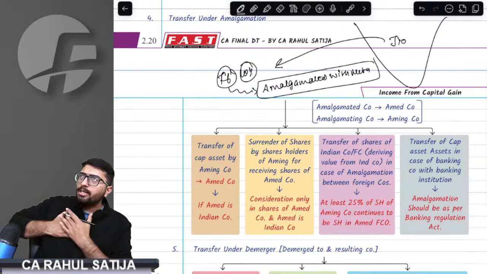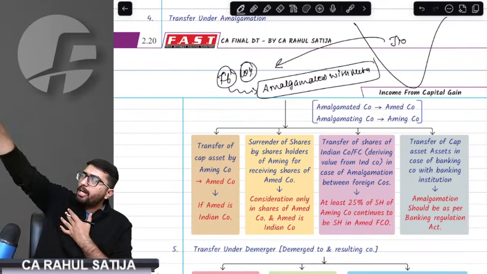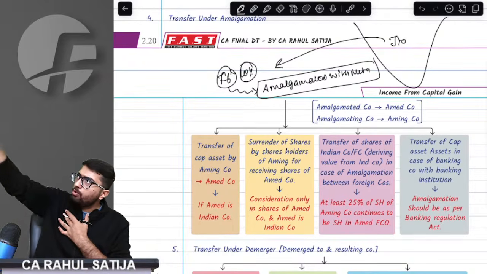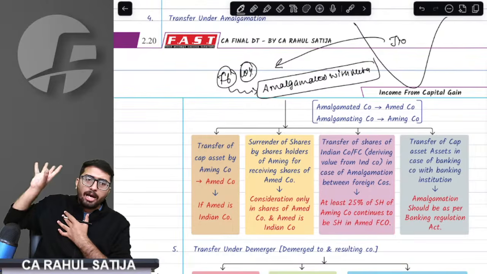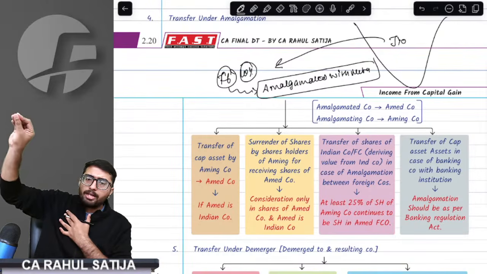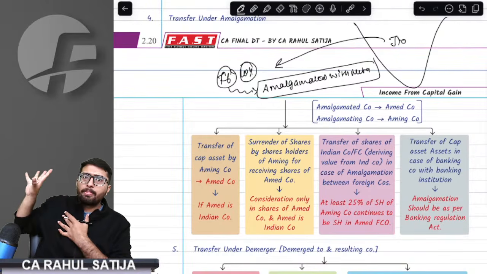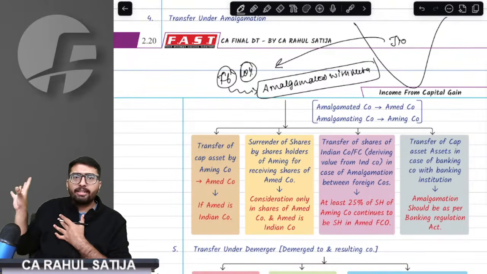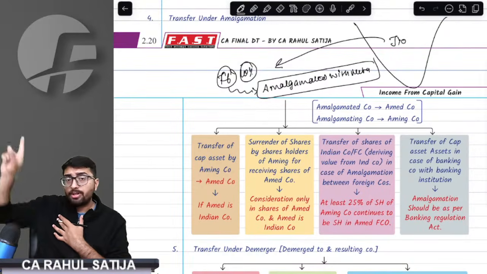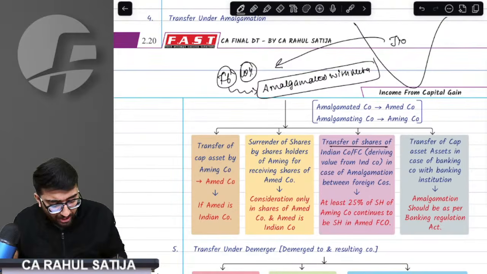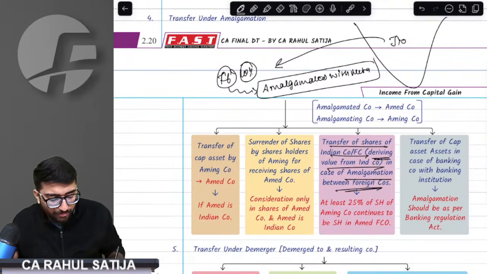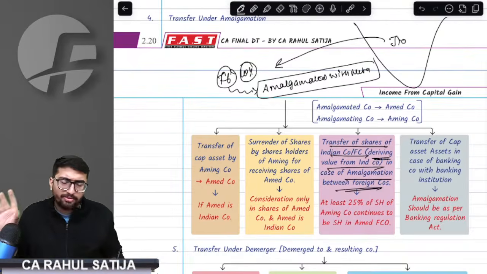Earlier, my shares in Geo were held by Facebook. Now these shares are held by Meta because Facebook merged with Meta. So there is a transfer happening. Provision says if any two foreign companies amalgamate with each other, then it is an exempt transfer, even though an Indian company's shares are being transferred.